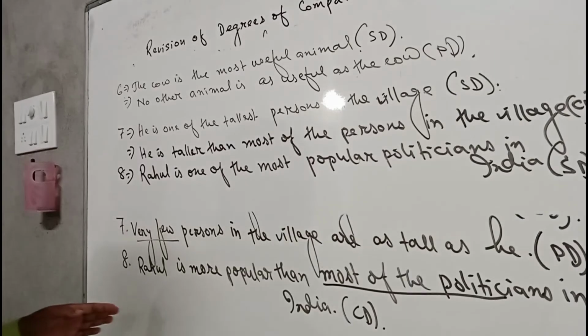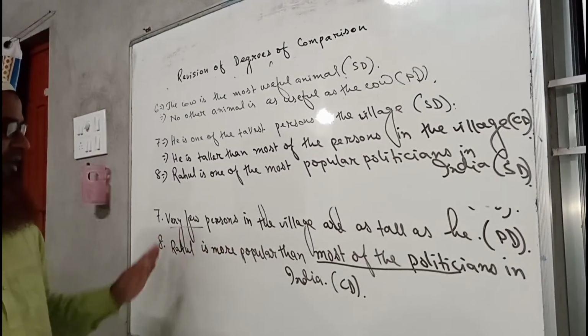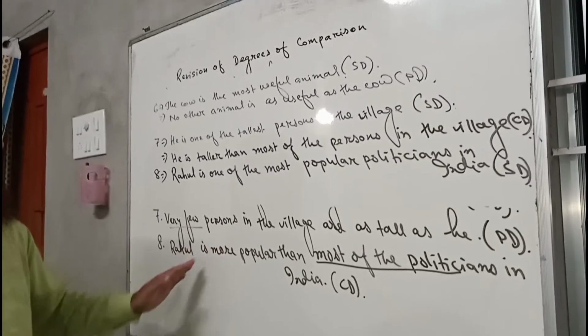Now the last, we have to write it in positive degree. Here we have to start the sentence with "very few."